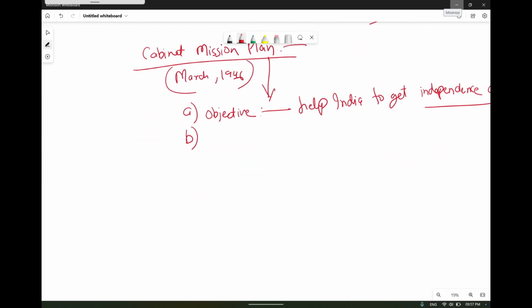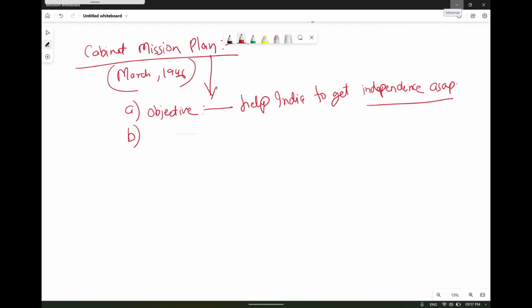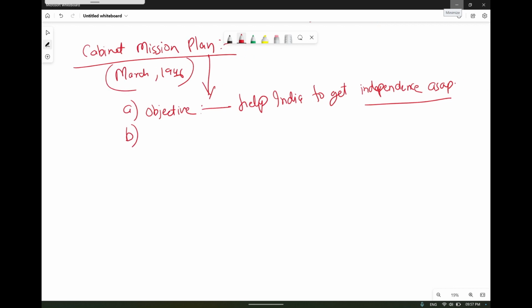Now, the cabinet mission rejected the claim for a separate constituent assembly and a separate state for the Muslims. Muslims were demanding a separate state and a separate constituent assembly for them, and that was rejected under this cabinet mission.